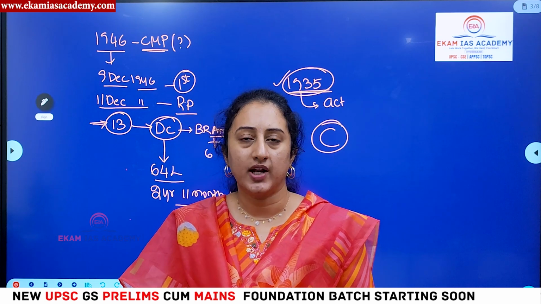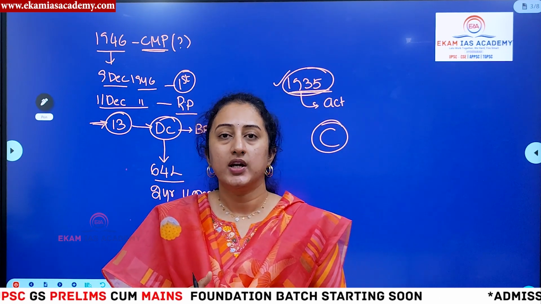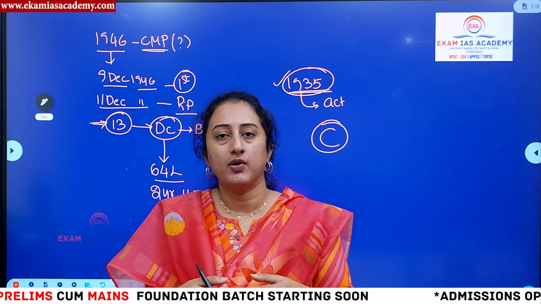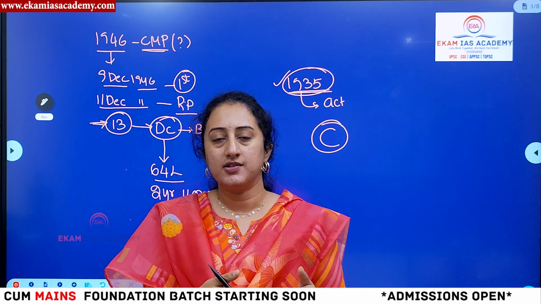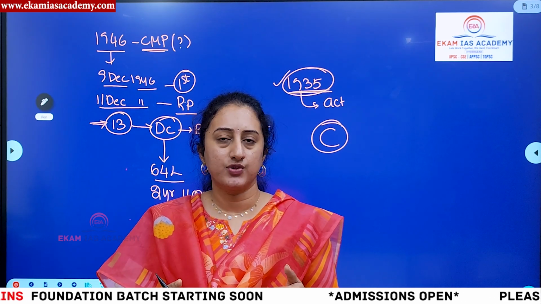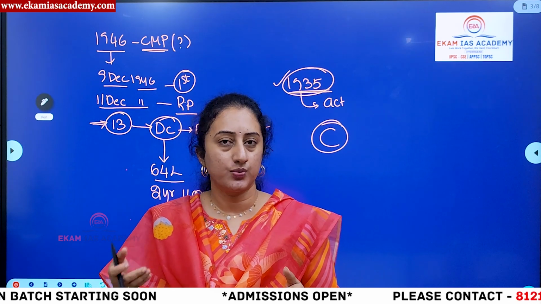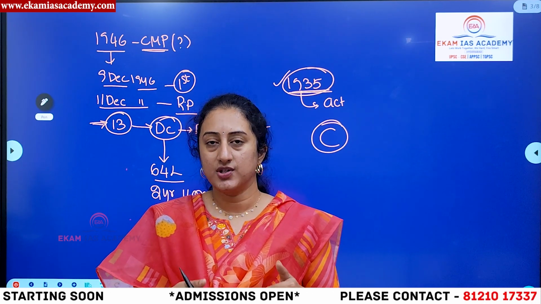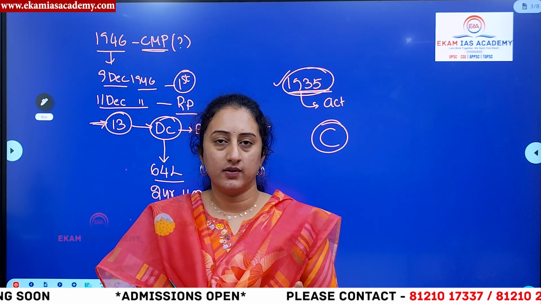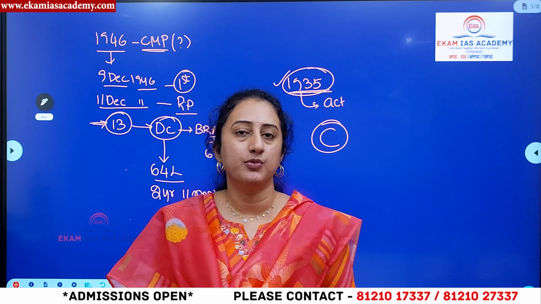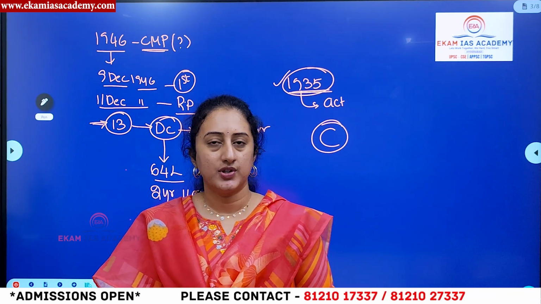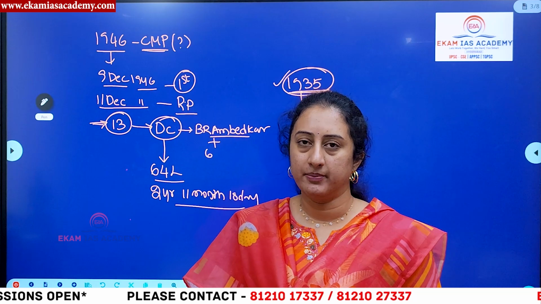So constitutionalism is all the time trying to give authority to the constitution above everything, right? That means even the legislature is not supreme in India, the executive is not supreme, or the judiciary is not supreme. In Britain, it is the Parliament which is supreme. But in India, it is the constitution that is supreme. Rather, if there is another option, then the people of India are the supreme authority in the country. These are the main important things you have to keep in mind, right?